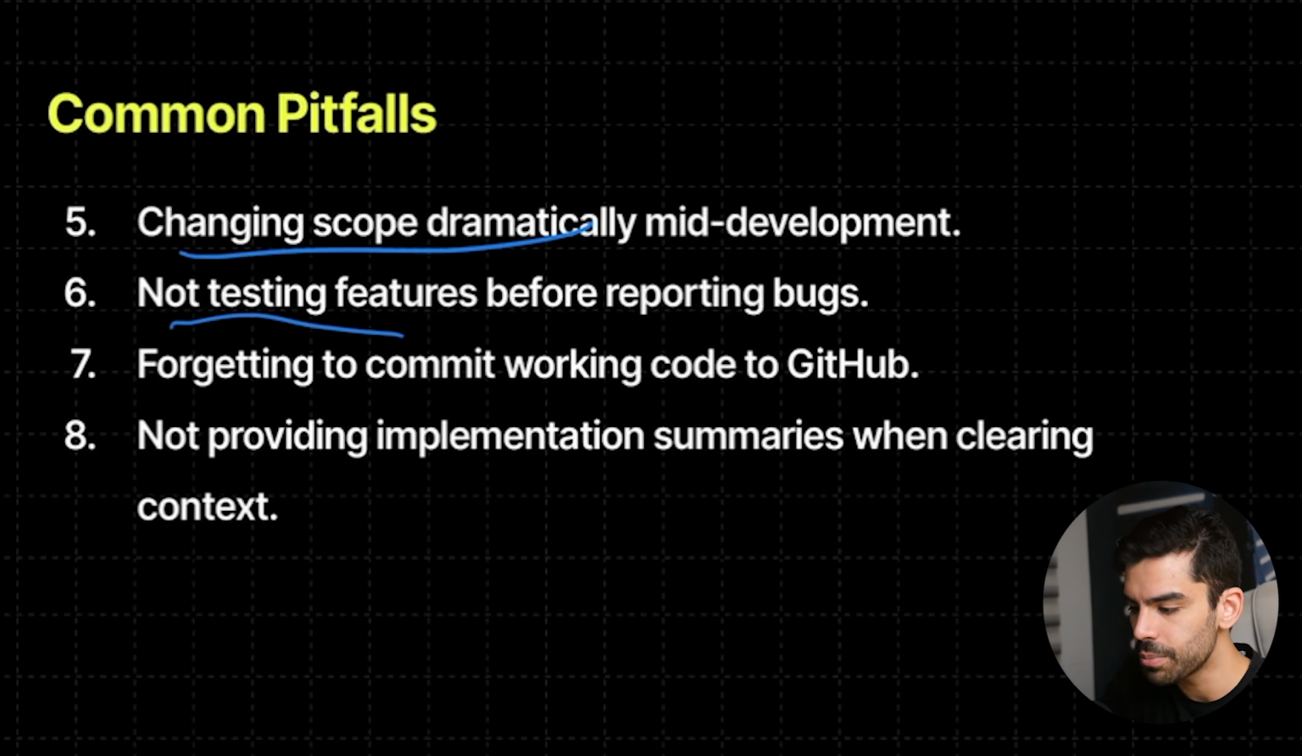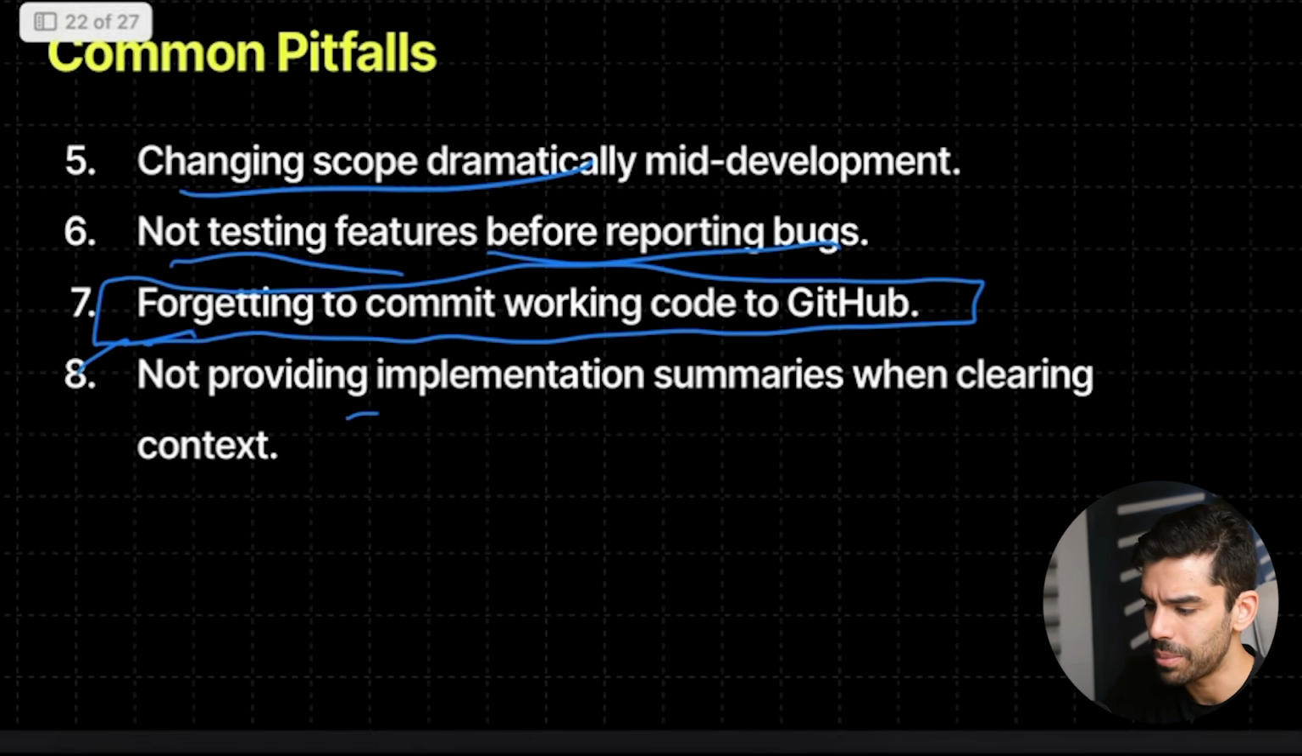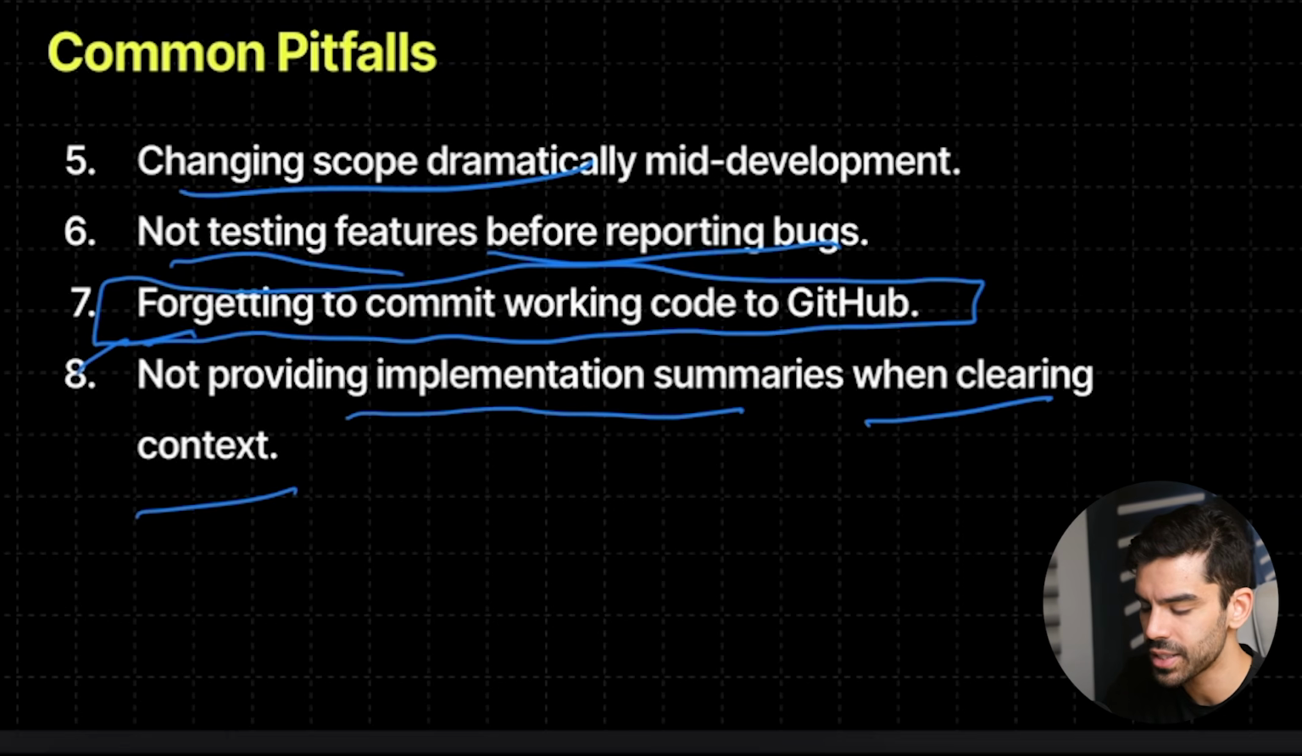Not testing features before reporting bugs. This is again a very big issue. Most people, when they're previewing the entire platform, don't test it properly. And then they say, oh, this is not working. So do thorough testing on the URL. Once you click on deploy, test it properly, and then report the bug. Forgetting to commit working code to GitHub. This is extremely important, and Rohak has already explained how this works. Once you have committed your code to GitHub, the progress is saved, right? It's an important habit. And this is basic: not providing implementation summaries when you're clearing context. Rohak has already shown you the entire process of how this works.